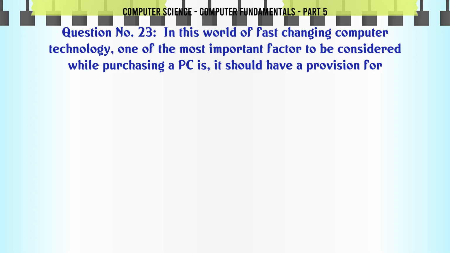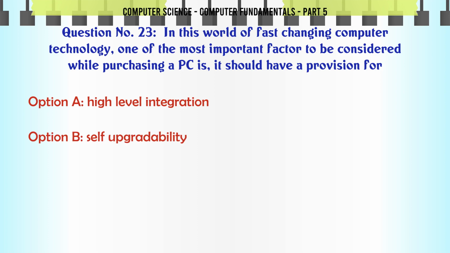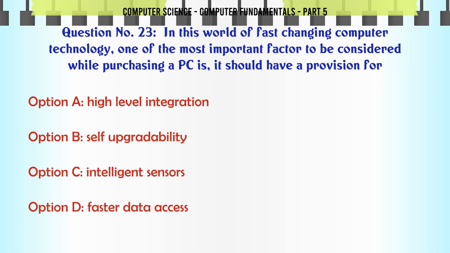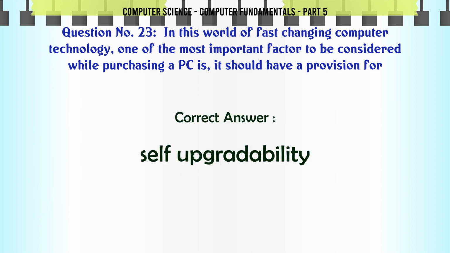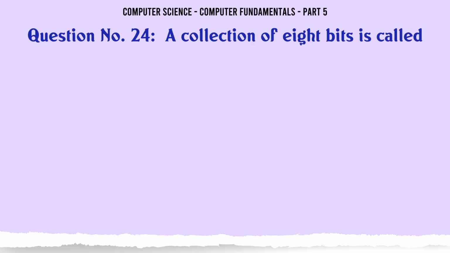In this world of fast-changing computer technology, one of the most important factors to be considered while purchasing a PC is it should have a provision for A. High-level integration. B. Self-upgradability. C. Intelligent sensors. D. Faster data access. The correct answer is self-upgradability.